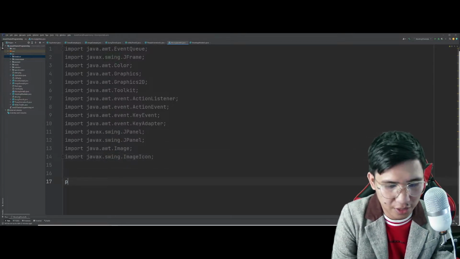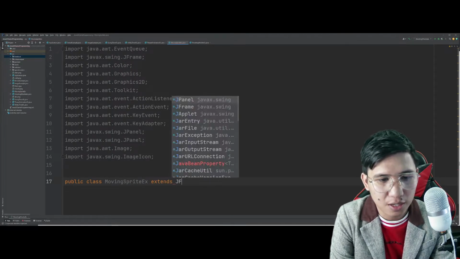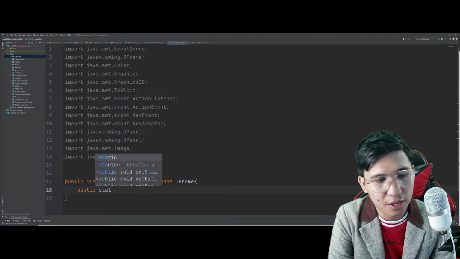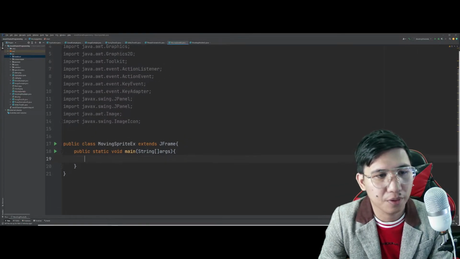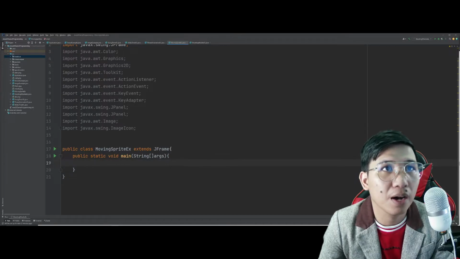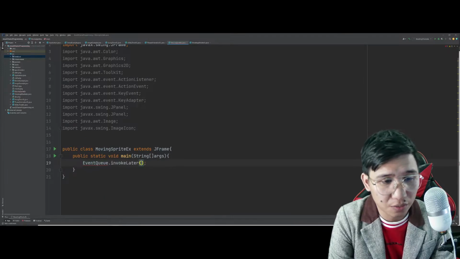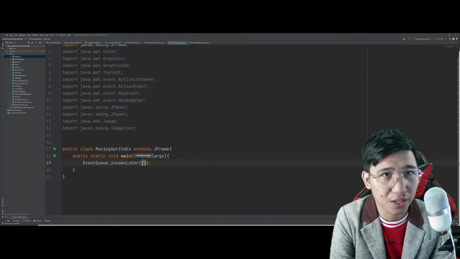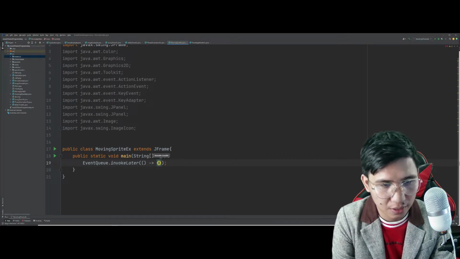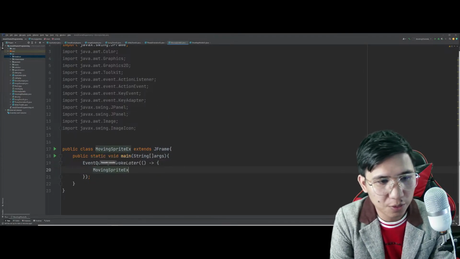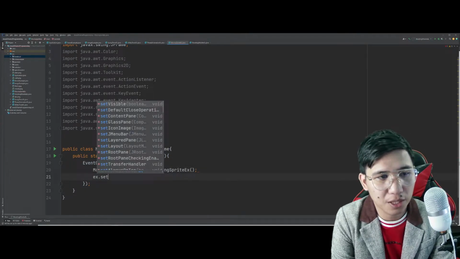Ayan. So let's create here the public class MovingSpriteX extends JFrame. Okay. And the public static void main String args natin. So, prepare na natin yan. Yung gawin na lang muna natin to. EventQueue.invokeLater. Tapos, we have here the new Runnable, pero gawin lang natin pa ganyan. Tapos, MovingSpriteX, new MovingSpriteX. I'll set the visibility into true.